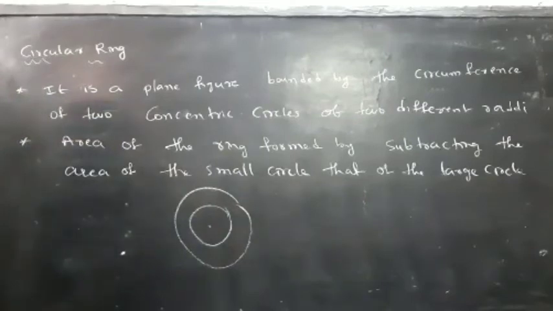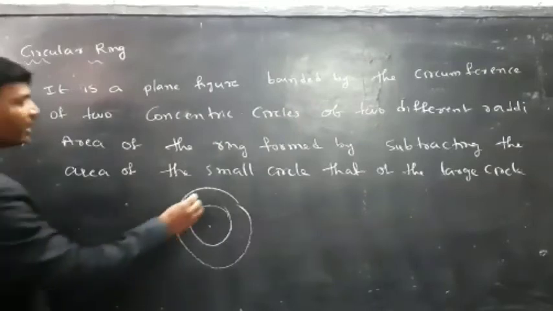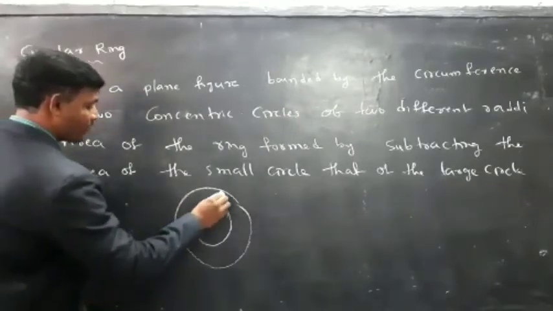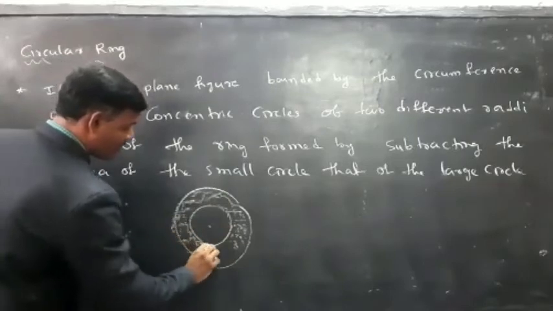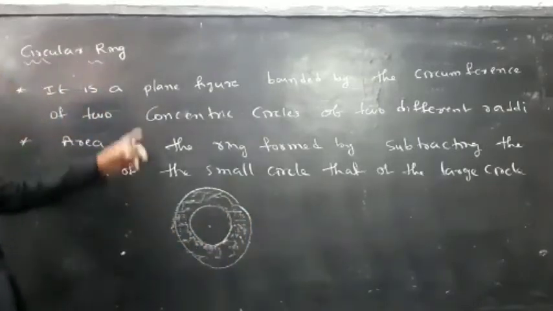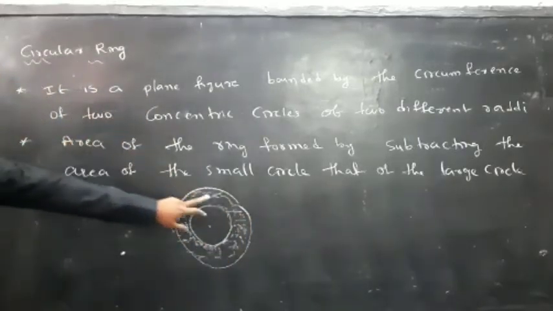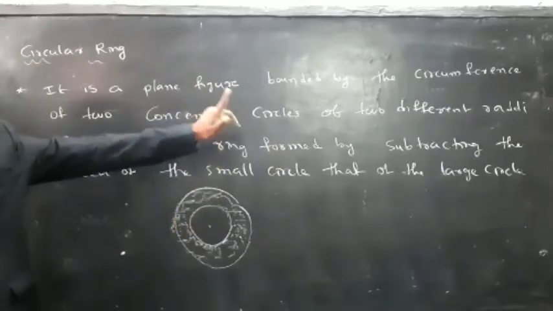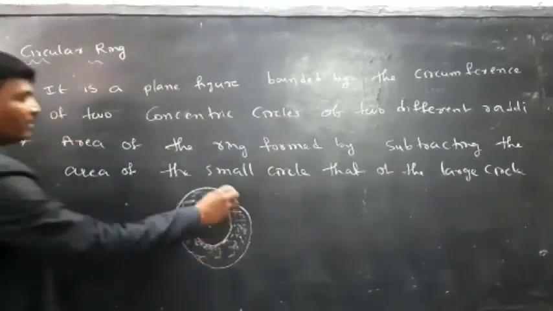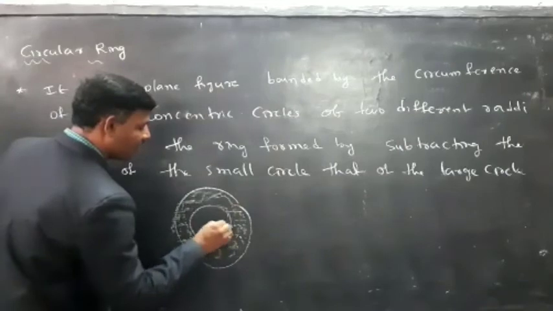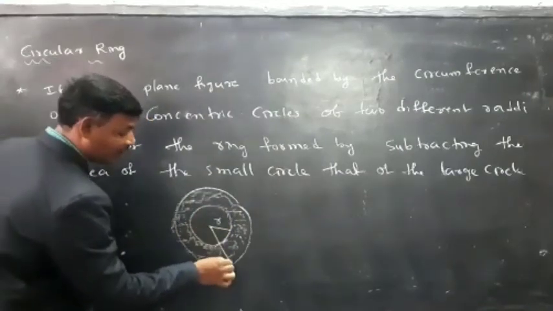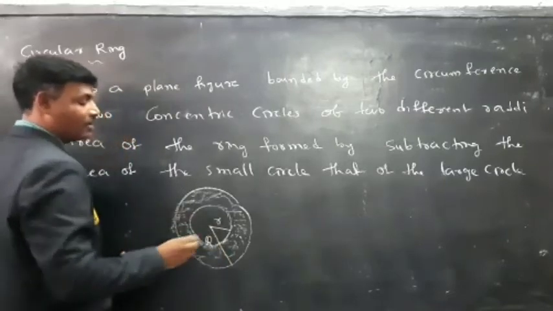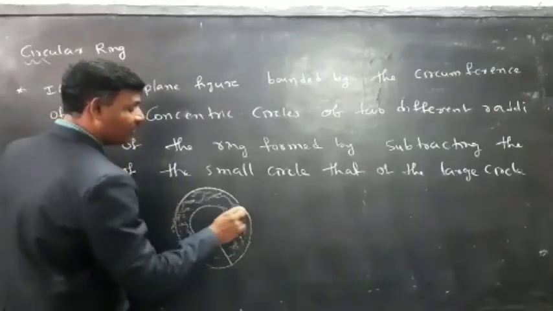It is a plane figure bounded by the circumference of two concentric circles of two different radii. Let the radius of the smaller circle be r and the radius of the larger circle be capital R. So this is called width of the ring.